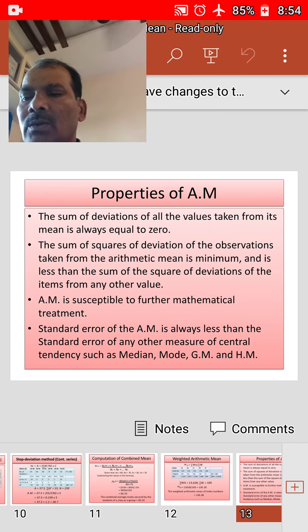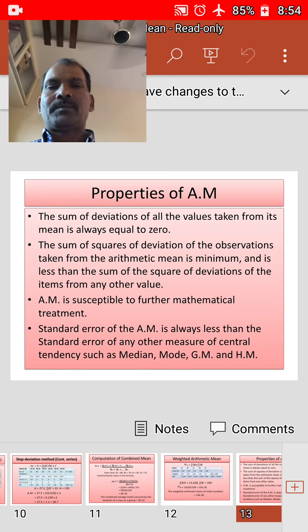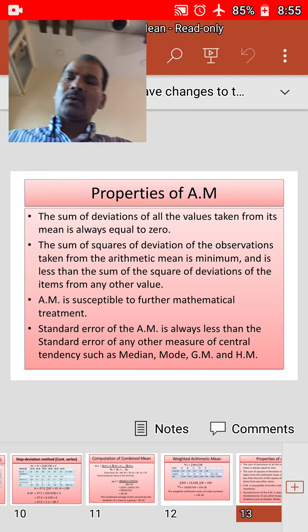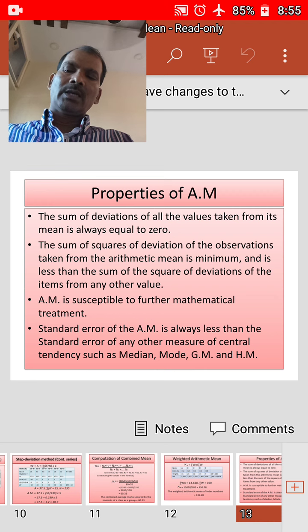Now we'll discuss properties of arithmetic mean. The important properties of arithmetic mean are as follows. The sum of deviations of all the values of the variable taken from its arithmetic mean is always equal to 0, taking into consideration the plus and minus signs.